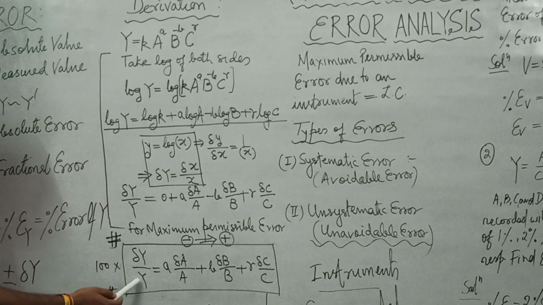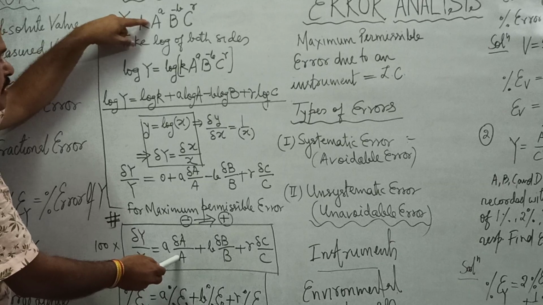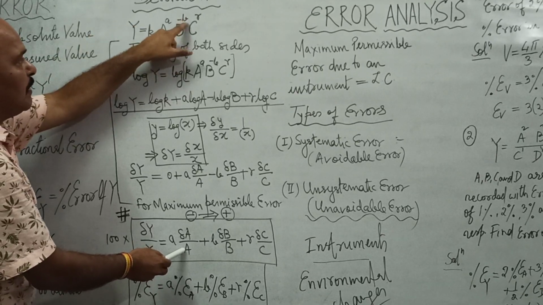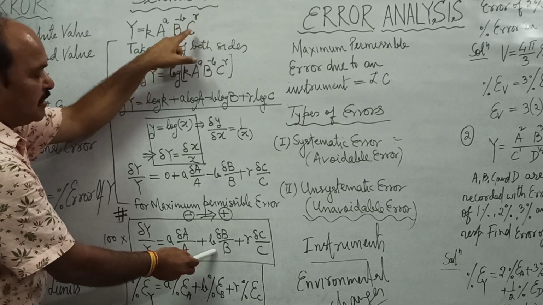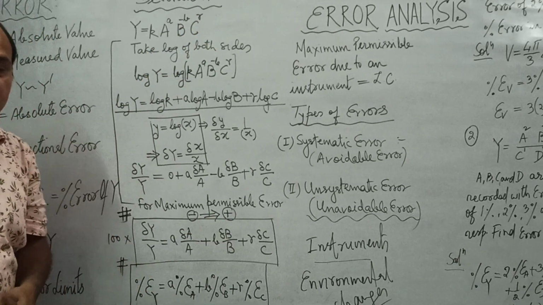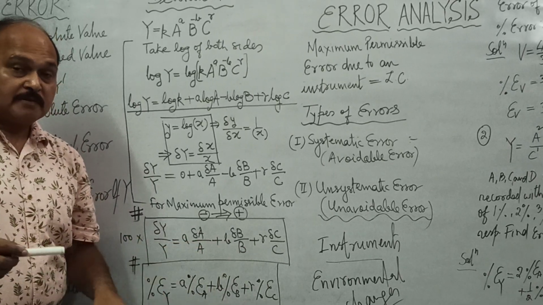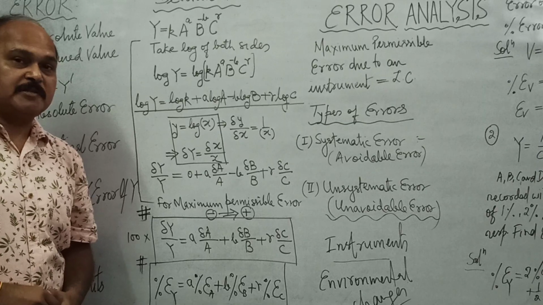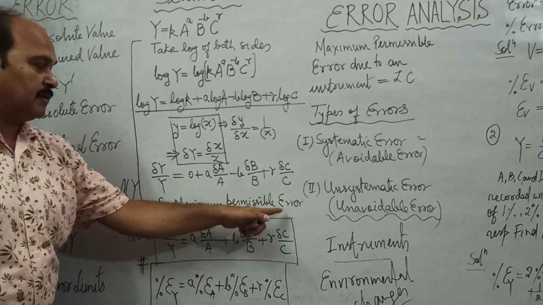So delta y upon y is a times, that is power times, fractional error of a plus power times fractional error of b plus power times fractional error of c. So fractional error of a quantity is the sum total of power times the fractional errors of the quantities it depends upon. This is the fractional error of y, this is of a, this is of b, and this is of c.